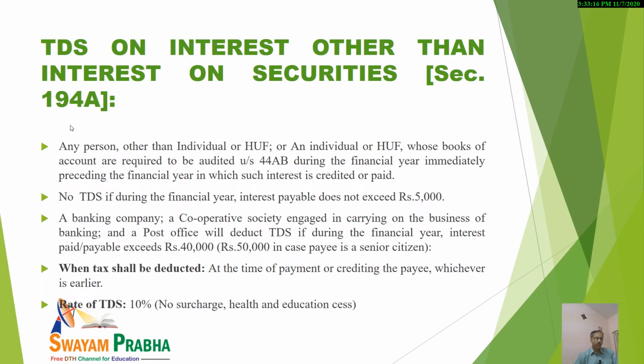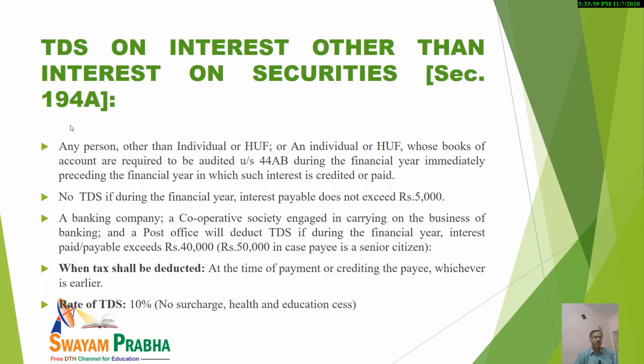They will deduct TDS in case interest paid or payable is more than 40,000, or in case of a senior citizen, a person more than 60 years of age, if it is more than 50,000, in that case TDS will be deducted.